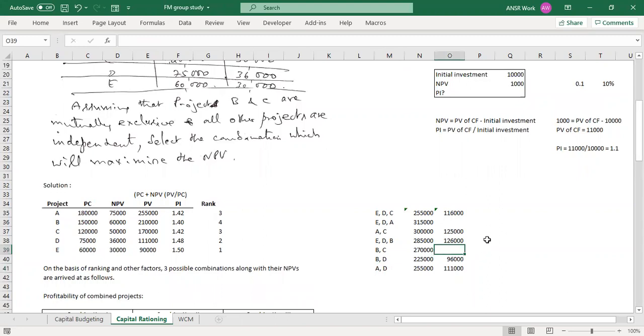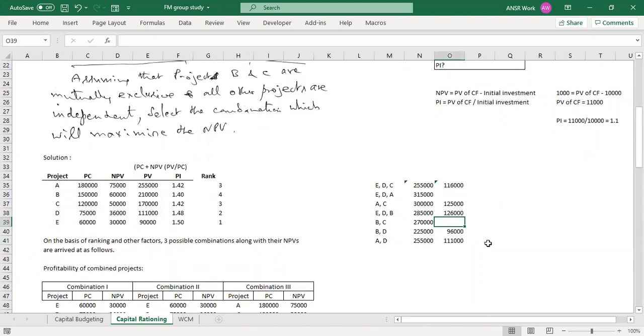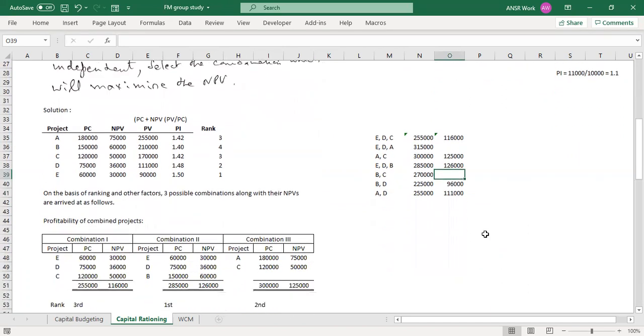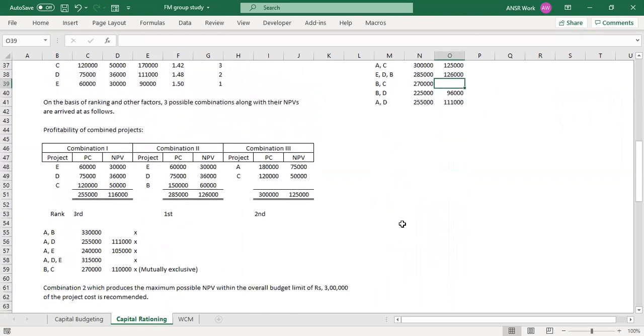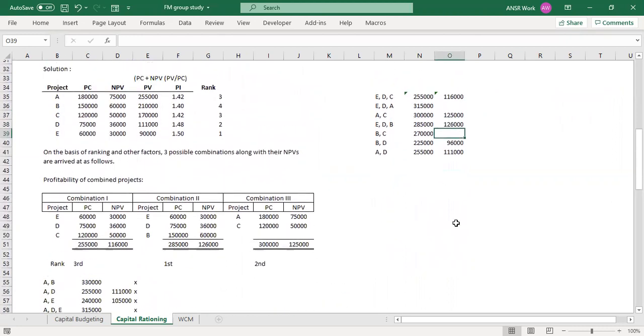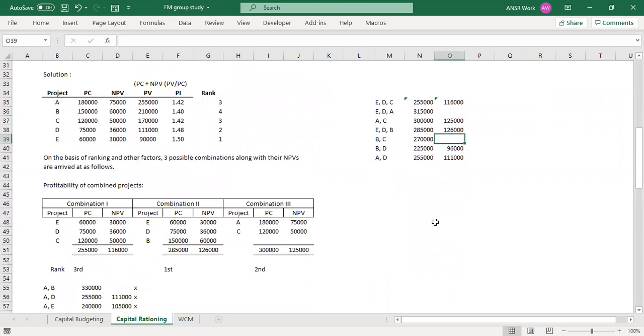And from that, which one is the highest NPV? EDB. Am I right? Yes, and that is the solution. That's exactly how we will solve it in the examination hall. It's very simple if you just know the logic, how to keep a rank in mind, and when you are making the combinations, have the rank in your head.